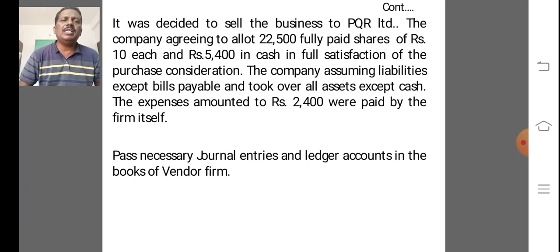It was decided to sell the business to PQR Limited, the company agreeing to allot 20,500 fully paid shares of rupees 10 each and rupees 5,400 in cash in full satisfaction of purchase consideration. The purchasing company assumed liabilities except bills payable, and took over all the assets except cash. The expenses amounted to rupees 2,400 were paid by the firm itself. The question is, pass journal entries and prepare ledger accounts in the books of vendor firm.